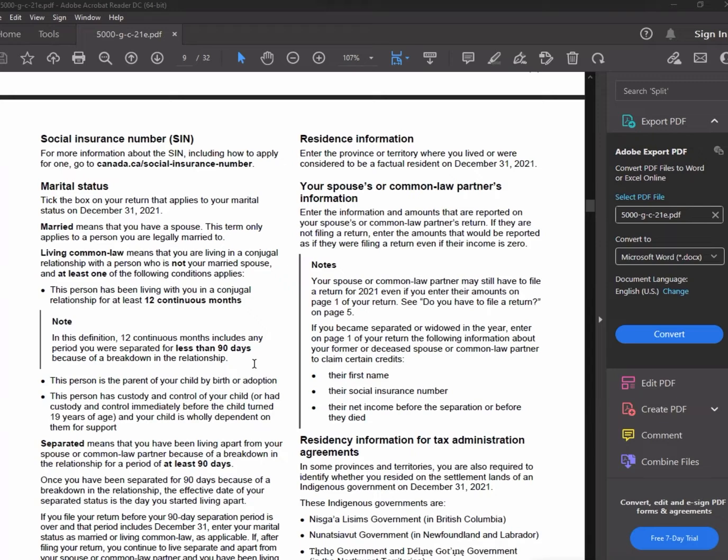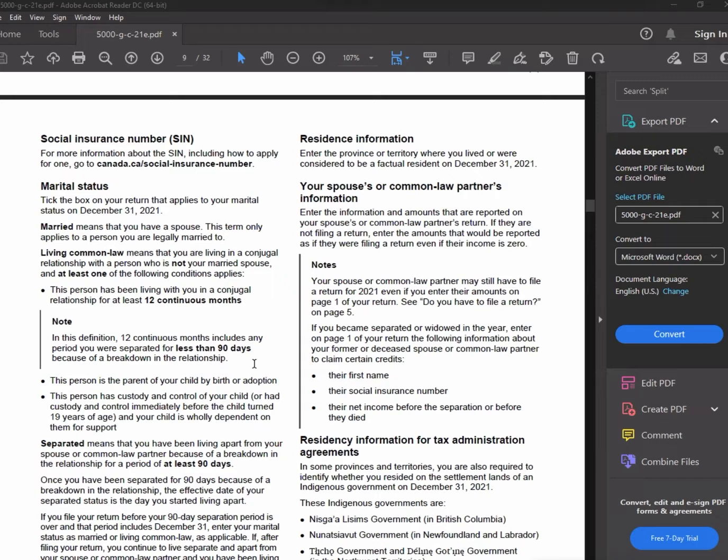If your common law partner is in hospital or even in jail, that's not a breakdown. It's only a breakdown if it lasts over 3 months, over 90 days, and then they stop counting the 12 months.